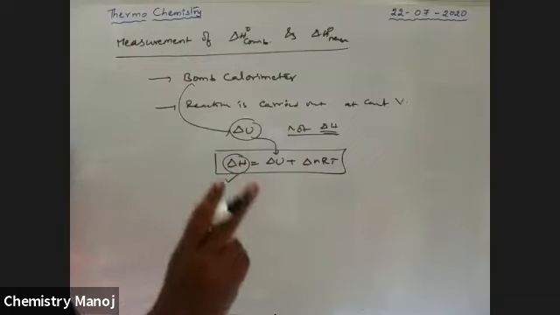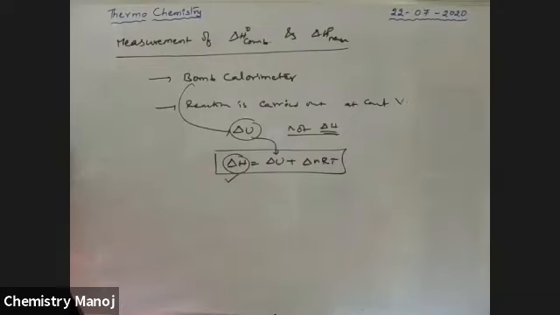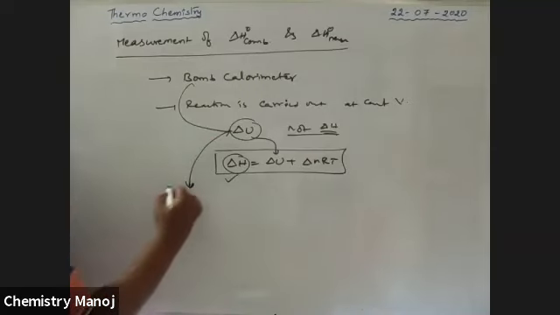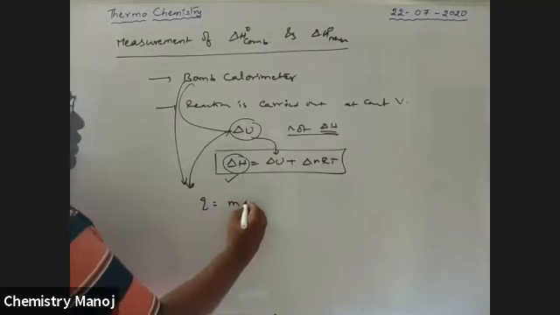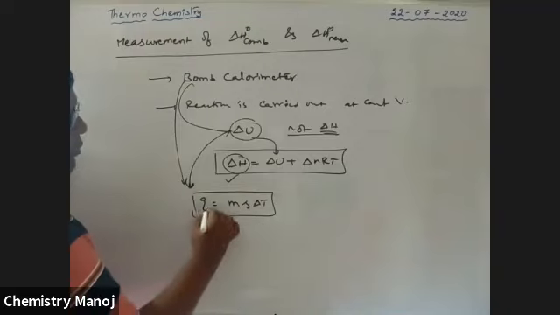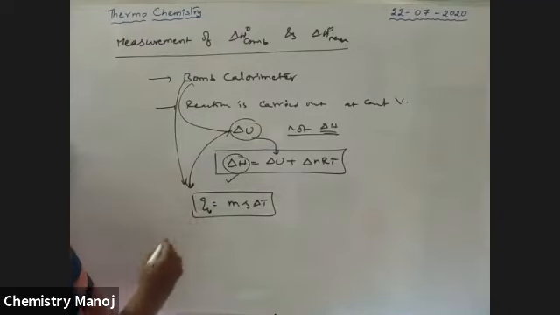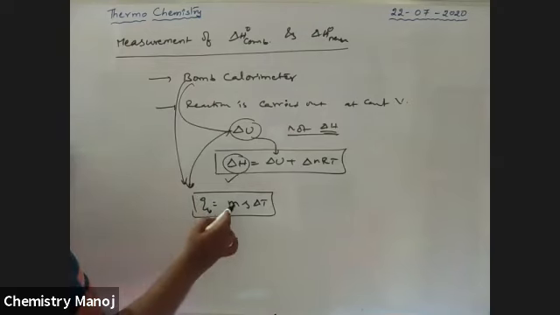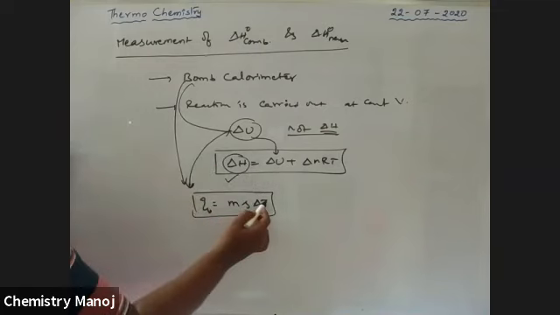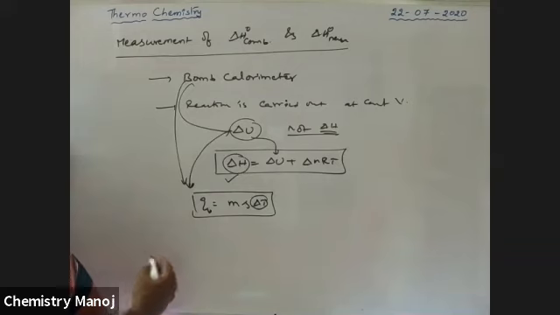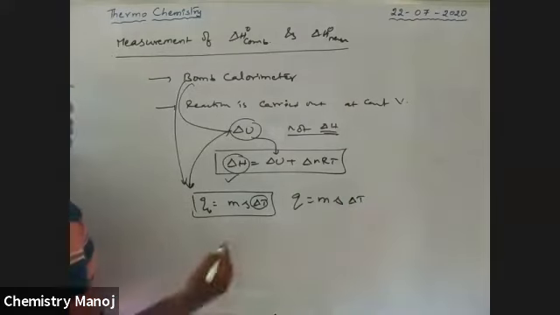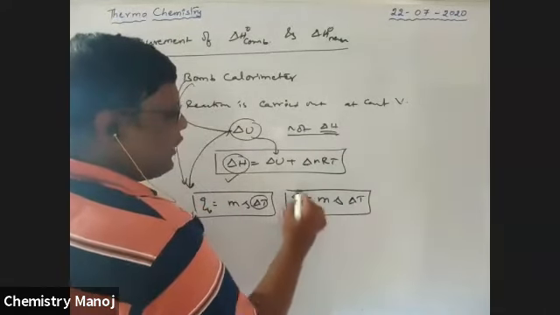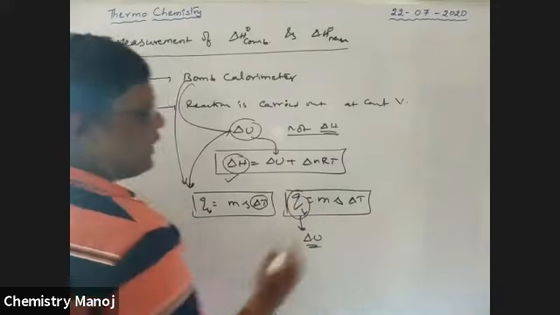So the bomb calorimeter experiment is conducted at constant volume. The formula used to calculate the delta U value is Q is equal to m s delta T. It is the formula at constant volume. It is the amount of heat at constant volume, M is the mass of the substance going to be burned, S is the specific heat of the substance, and delta T is the change in temperature. By using this, QV is nothing but delta U, and so delta U is measured.